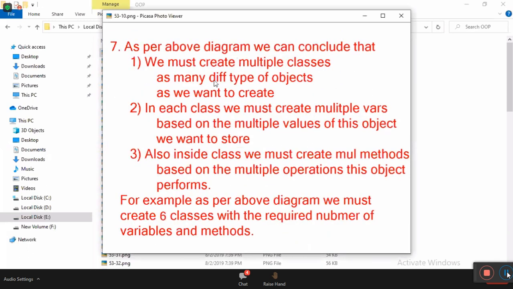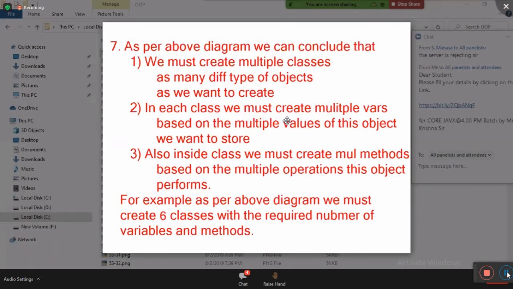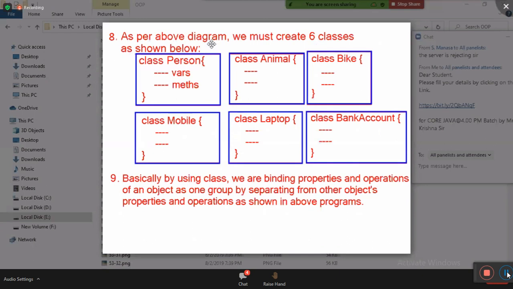As per the above diagram, we can conclude that we must create multiple classes, as many different types of objects as we want to create. In each class, we must create multiple variables based on the multiple values of this object we want to store. Also inside the class, we must create multiple methods based on the multiple operations this object performs. For example, as per the above diagram, we must create 6 classes with the required number of variables and methods: class person, class animal, class bike, class mobile, class laptop, and class bank account, each with variables and methods.